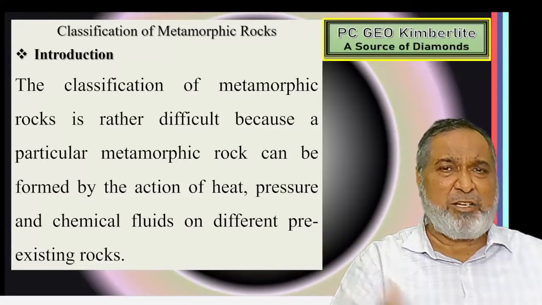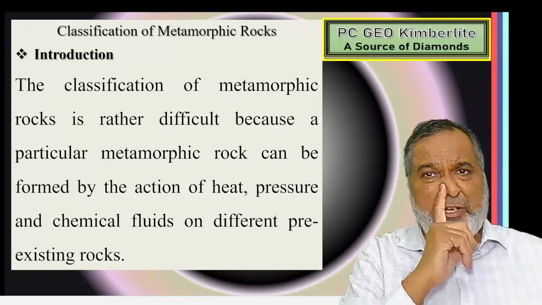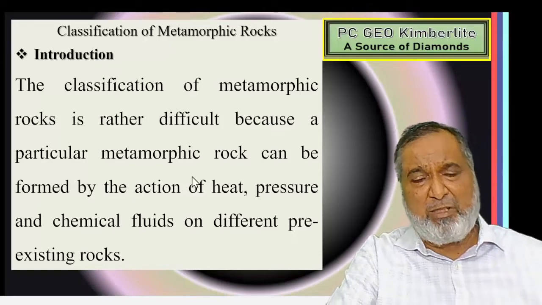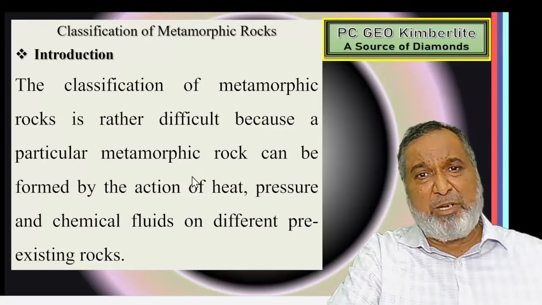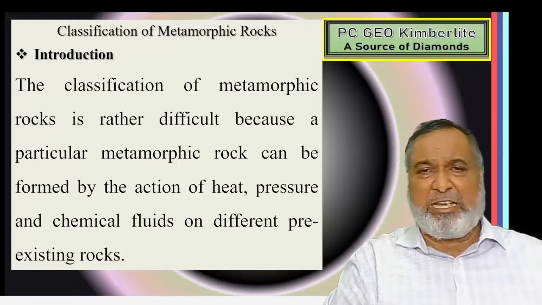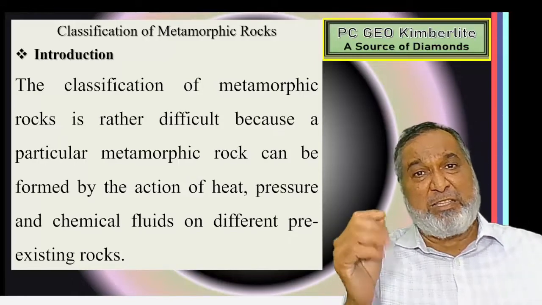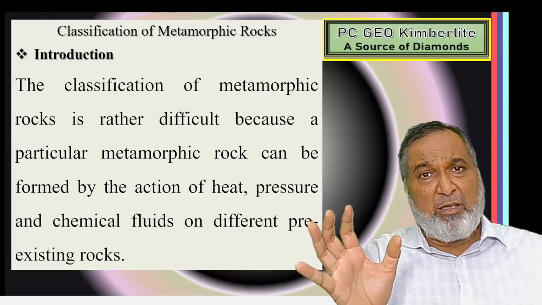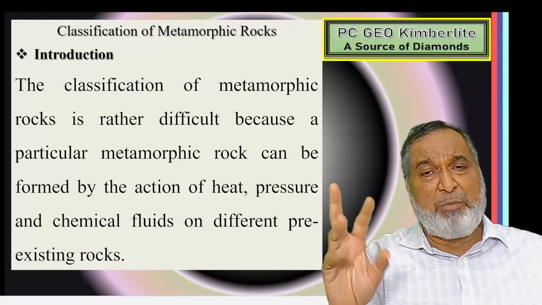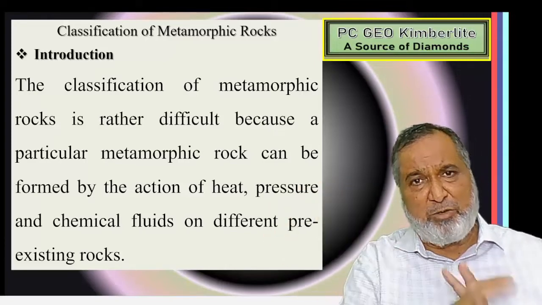Now what are the characters of the metamorphic rock? That video has already been uploaded, on the characters of igneous, sedimentary and metamorphic rock, but here we'll see a little bit. Metamorphic rock is crystalline, it is solid, and it contains maybe one or two minerals, or might be three minerals, not more than that.